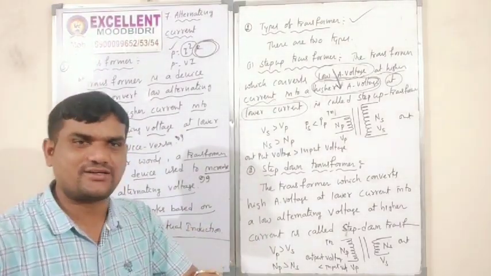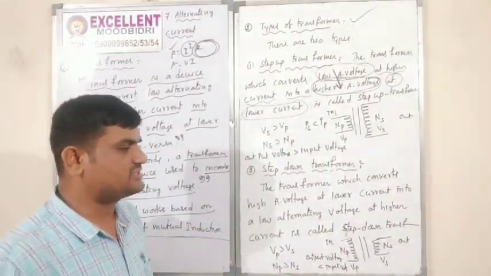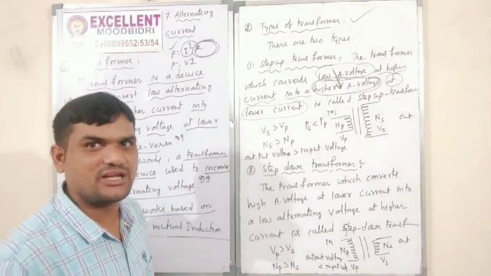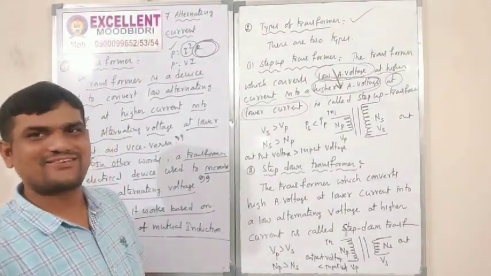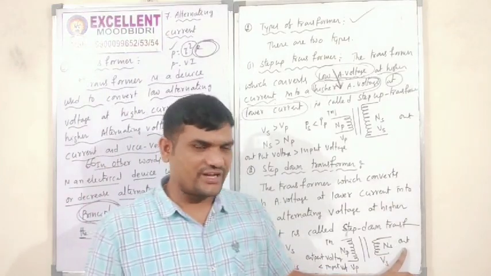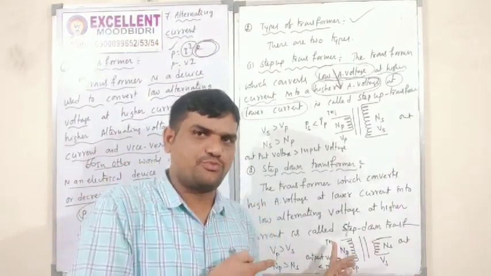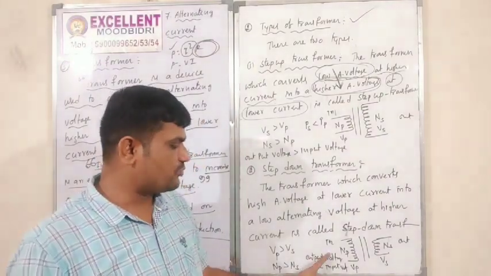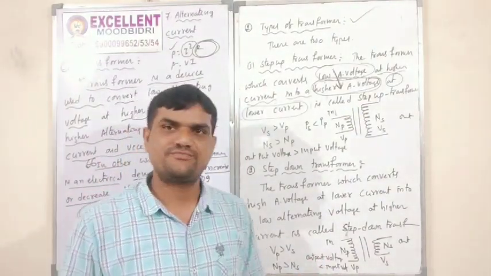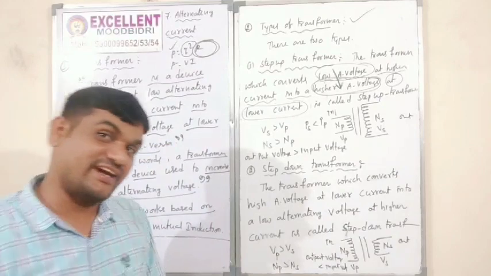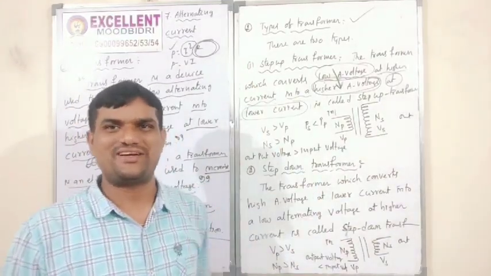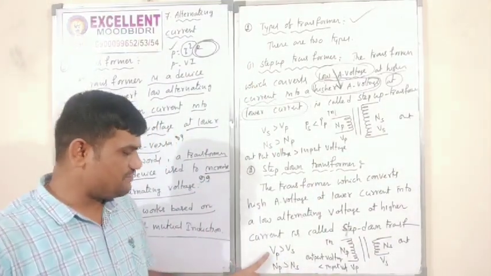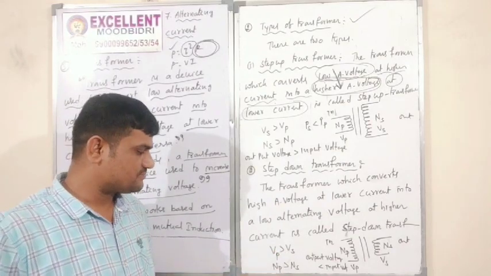That means V output is smaller than V input. The input voltage is greater than the output voltage, so VP is greater than VS.